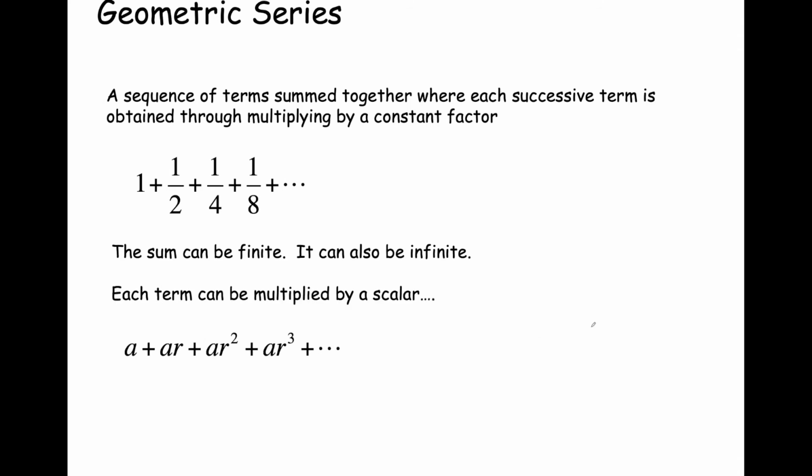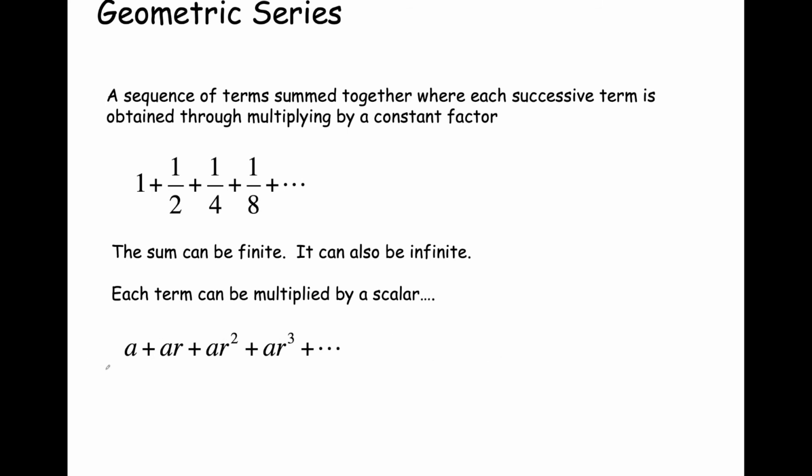Okay, so in the full treatment of the geometric series, each term can be multiplied by a scalar, and we'll call that scalar a. So in that case, you have a times r to the 0, that's a, multiplied by r, that's ar. Multiply that by r, that's ar squared, ar cubed, ar to the 4th, and so forth.